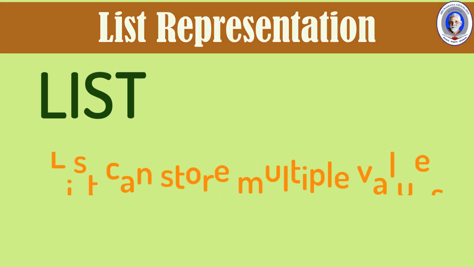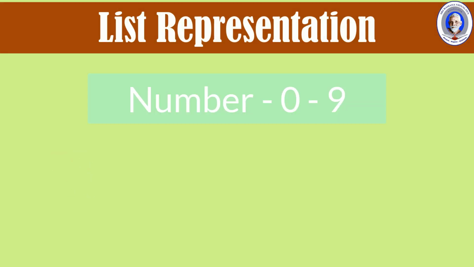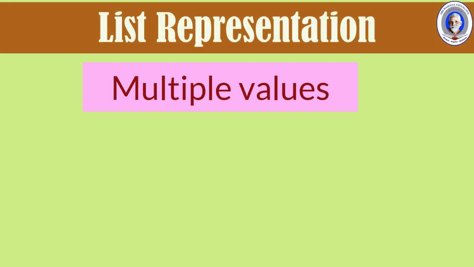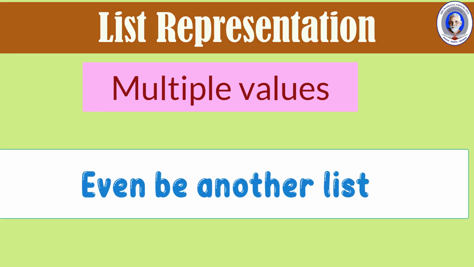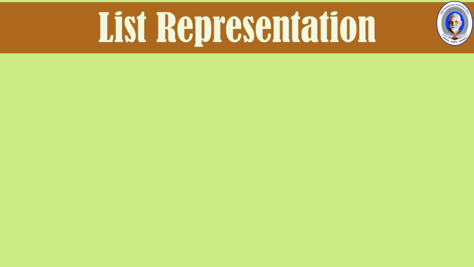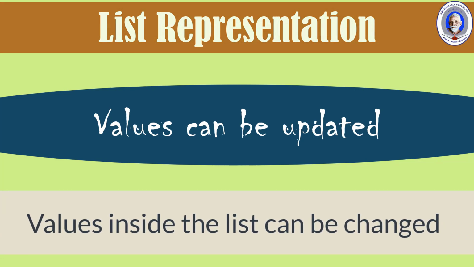A list can store multiple values, that is, various types of data can be stored in a list. It can be a number, an alphabetical value, a floating value, any type of value. That is called multiple values. Values stored in a list can be of any type and can even be another list. In a list, the values can be updated. That is, once the values are stored in a list, the value can be changed if needed.